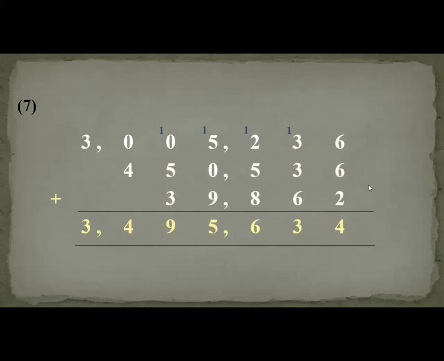So 6 plus 2, 6 plus 6, 12, plus 2, 14, 4 here, 1 here. 3 plus 3, 6 plus 6, 12 plus 1, 13, 3 here, 1 here. 8 plus 5, 13 plus 2, 15 plus 1, 16, 6 here, 1 here. 5 plus 9, 14 plus 1, 15, 5 here, 1 here. 5 plus 3, 8 plus 1, 9. 4 plus 0, 4 and 3 here.